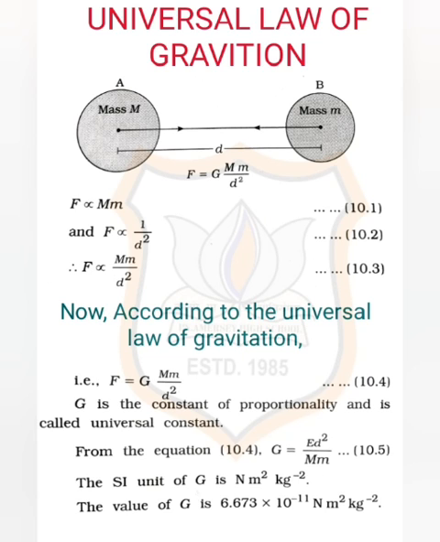Capital M is the mass of the first object A and small m is the mass of the second object B, and this same force is inversely proportional to the square of the distance between them. So we can write F is inversely proportional to d square, or F is proportional to 1 upon d square, where d is the distance between the two masses, A and B.